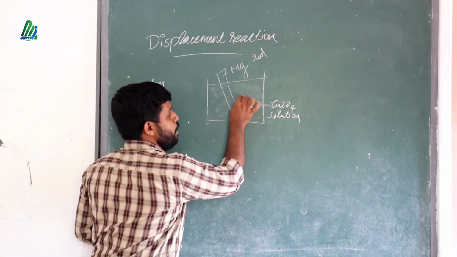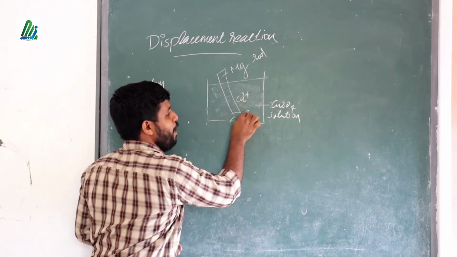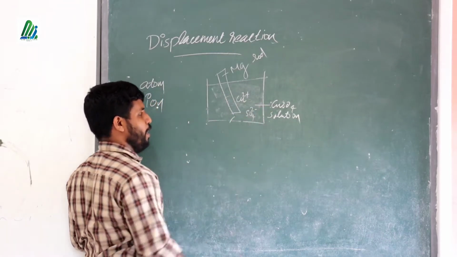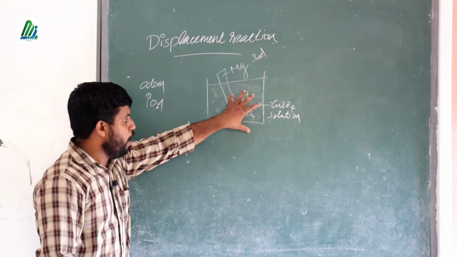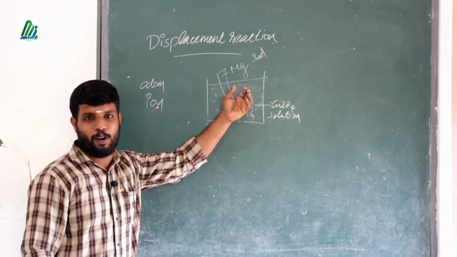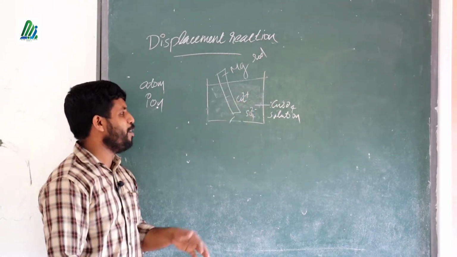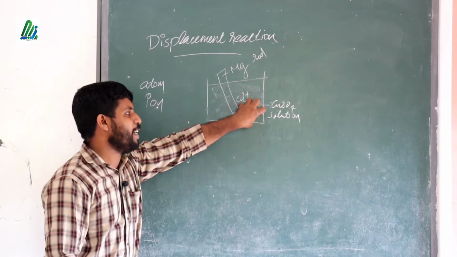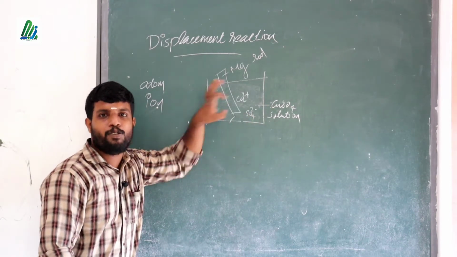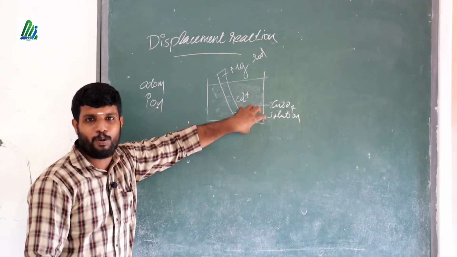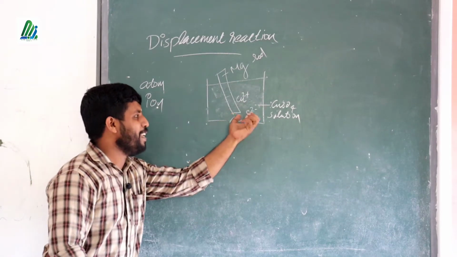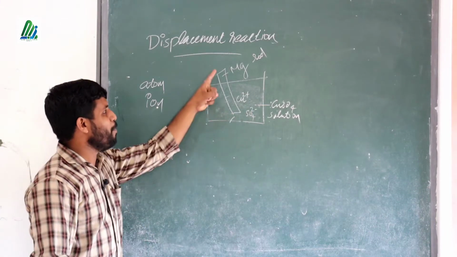So how can you represent the ions? Cu2+ ion and SO4 2- ion. There are lakhs of Cu2+ ions and SO4 2- ions present in the solution, not just one or two.